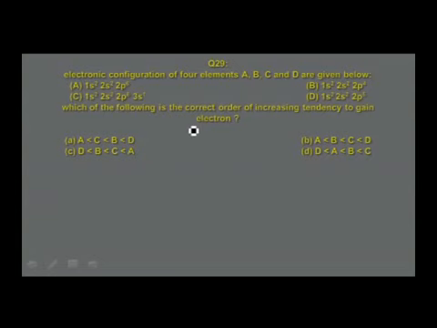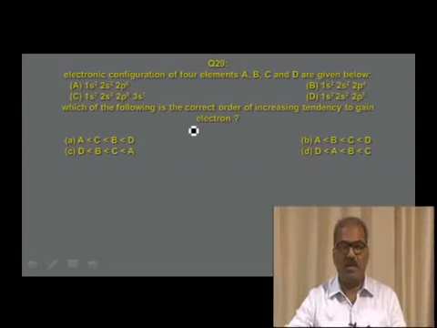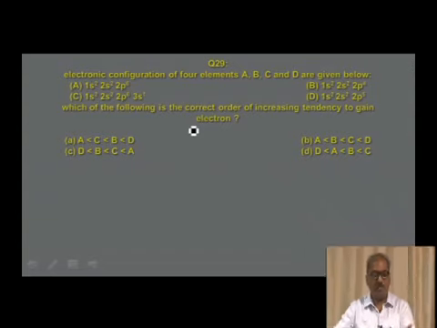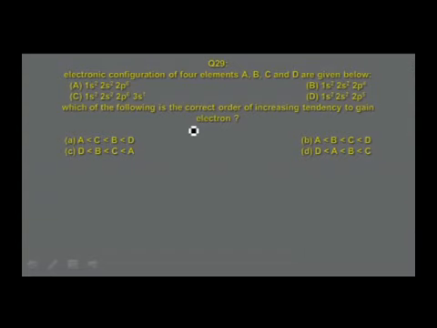Electronic configuration of four elements A, B, C and D are given below. First one, 1s2, 2s2, 2p6, a 10 electron system. 1s2, 2s2, 2p4, an 8 electron system. 1s2, 2s2, 2p6, 3s1, 11 electrons. 1s2, 2s2, 2p5, 9 electrons in option D. Which of the following is the correct order of increasing tendency to gain electron? Four options are given A, B, C, D. Which is the correct answer?